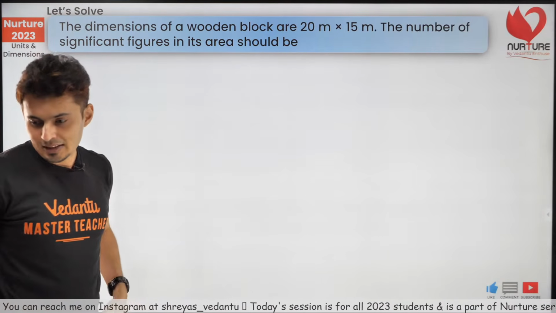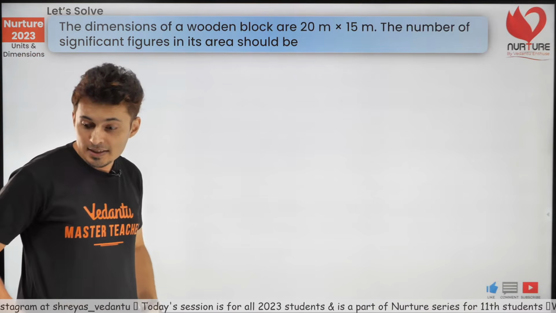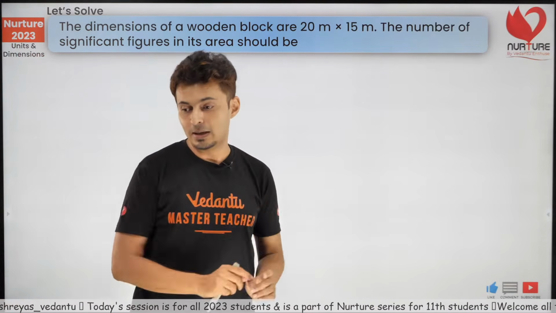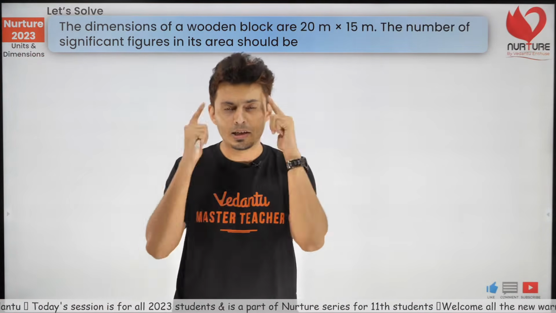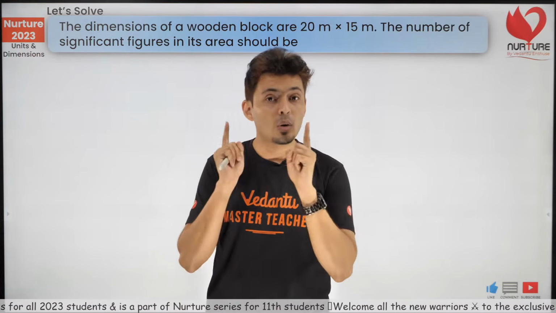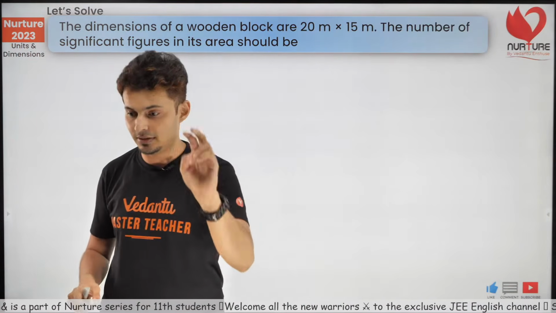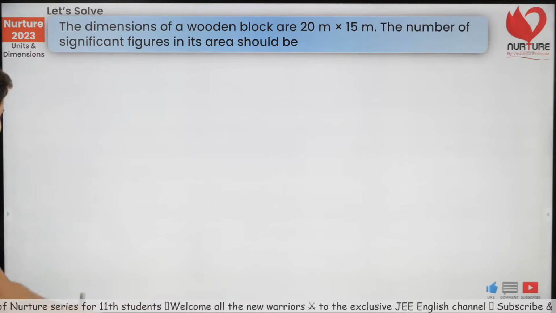Count it. Come on, think. Be careful, guys. Yes, in decimal we see only decimal part. Yes, Ritu. For addition, subtraction, remember it. I just showed you the rule. For addition, subtraction, check decimal. Only for multiplication, division, check significant figures. That's the difference.